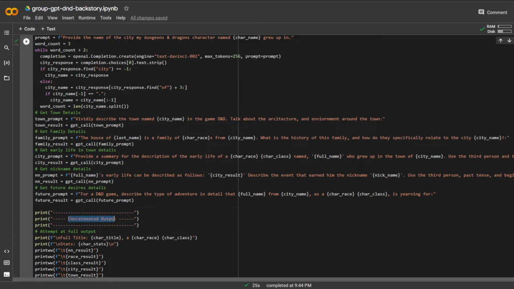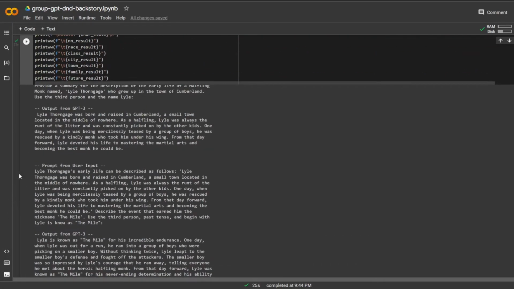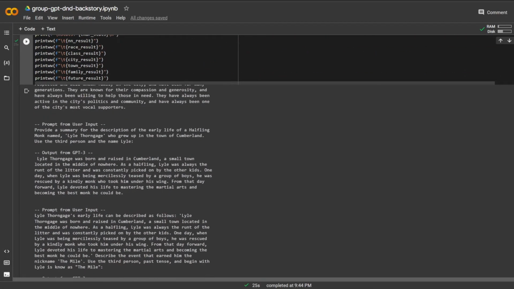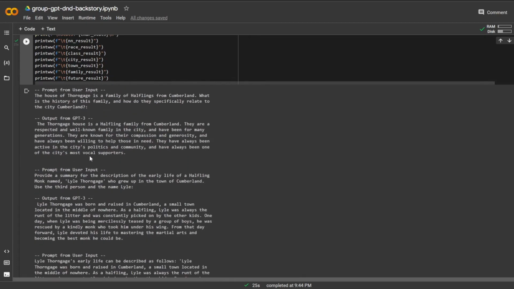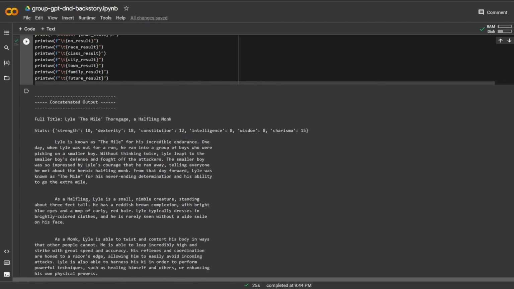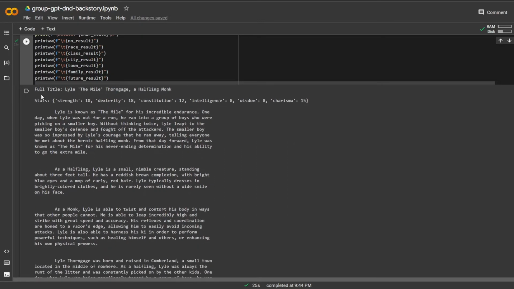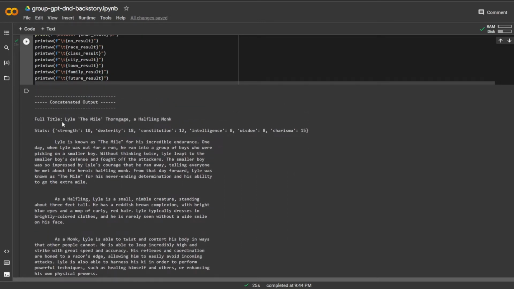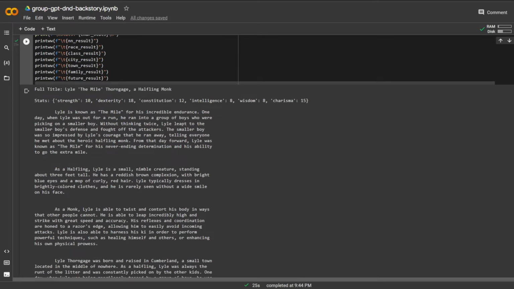And once that's done, I'll go down and take a look at the concatenated output. And just scrolling through this, it looks like there is a lot of information that's generated. So let's see how it gets all put together. So it's really cool that it took all of this just from me inputting the name, nickname, and my race, class, and stats. So that's really interesting. So let's read through this backstory.